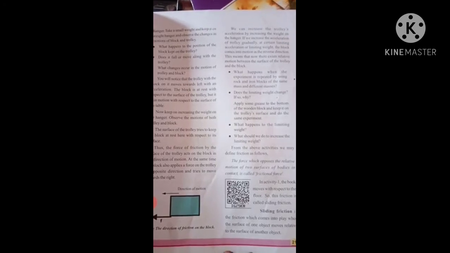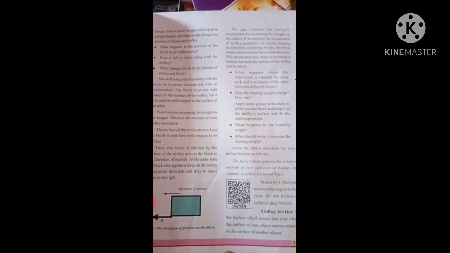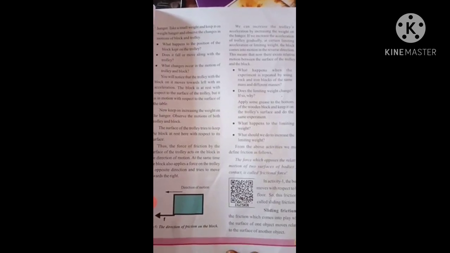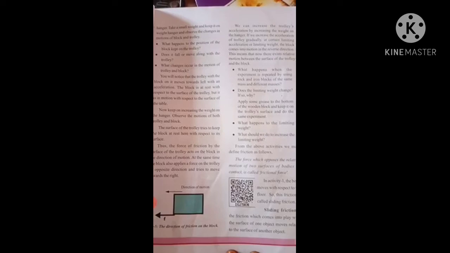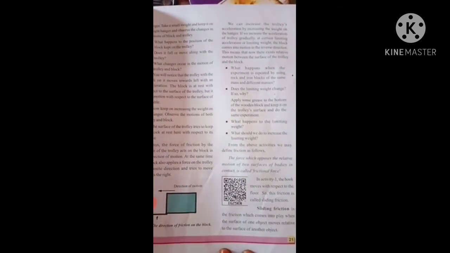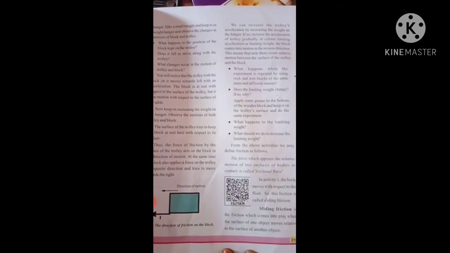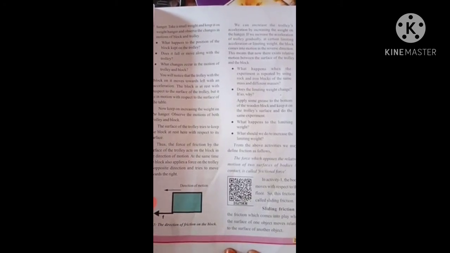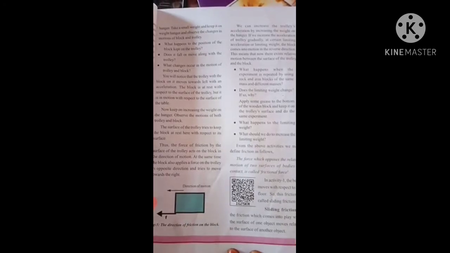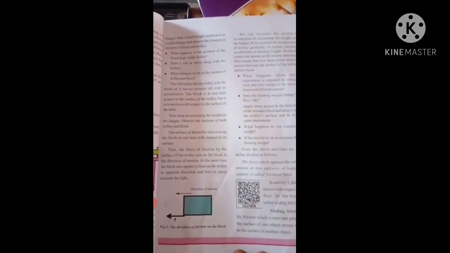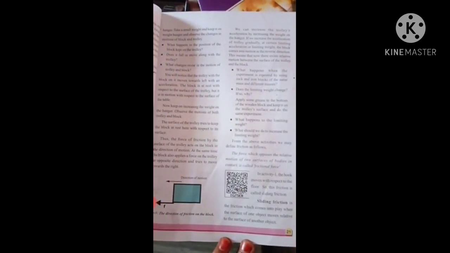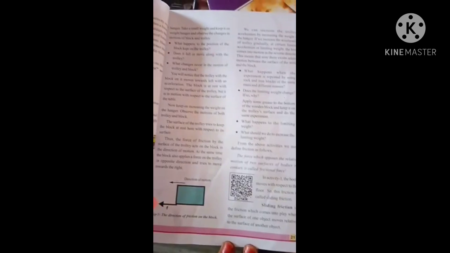Next, from the above activities we may define friction as follows. The force which opposes the relative motion of the two surfaces of bodies in contact is called the frictional force. In activity 1, the book moves with respect to the floor. So this friction is called the sliding friction. Sliding friction is the friction which comes into play when the surface of an object moves relative to the surface of another object. Because of this, the block kept on the trolley also gets the movement. So this type of relative motion will be called the sliding friction.